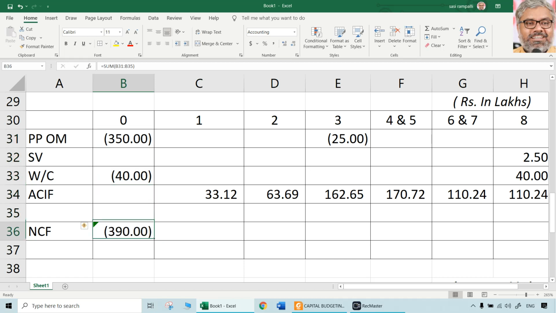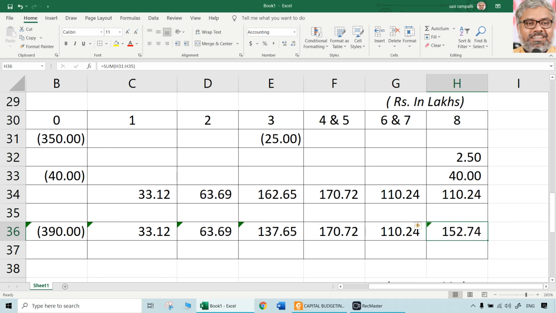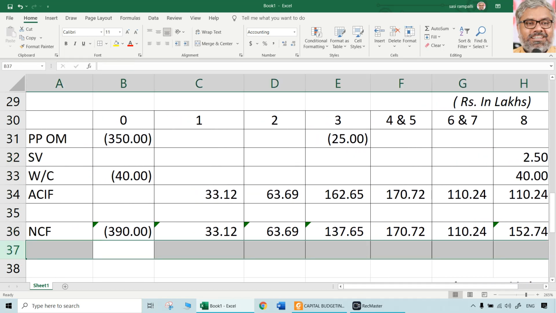So for year 0 it is going to be 390 lakhs. For year 1 it is going to be 33.12. For year 2 it is going to be same. For year 3 it will be less than 162.25 because there is a negative cash flow or outflow of 25 lakhs. For year 4 and 5 it will be same. For year 6 and 7 it will be same. Again for year 8 it will be different because of release of working capital and scrap value in year 8. Now we have the cash flows which are there as net cash flows for each of the years.